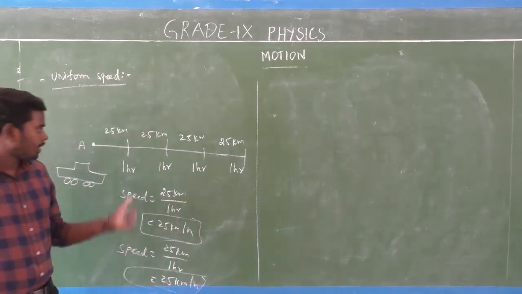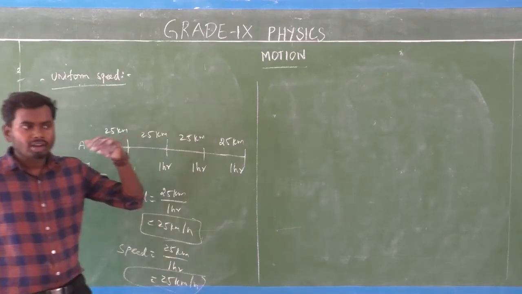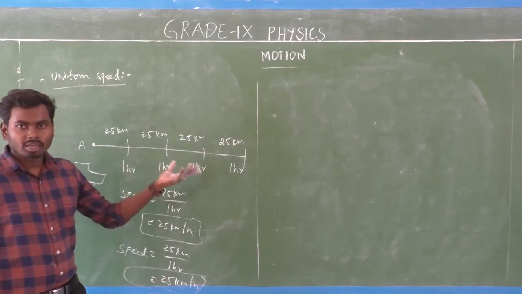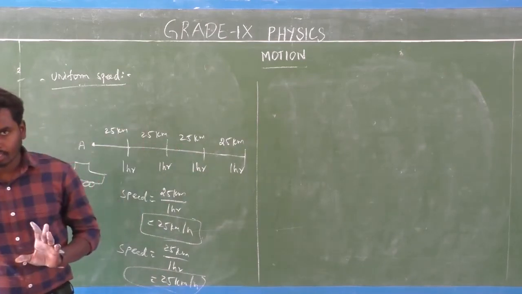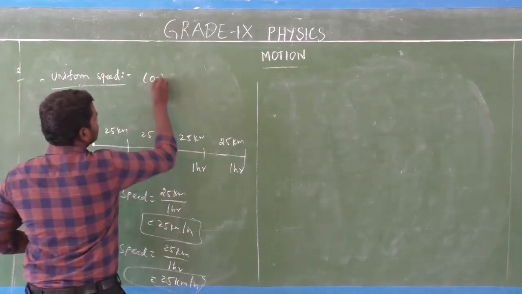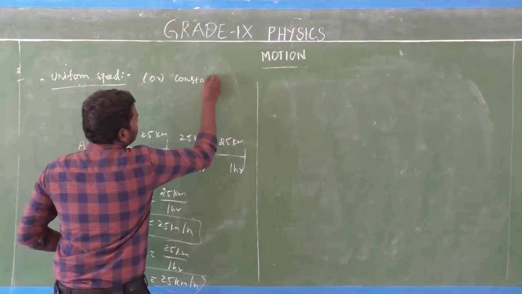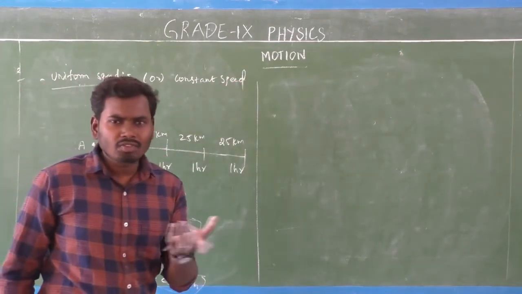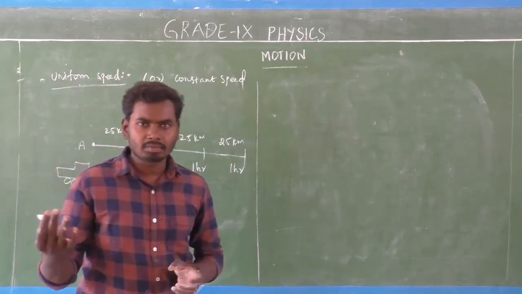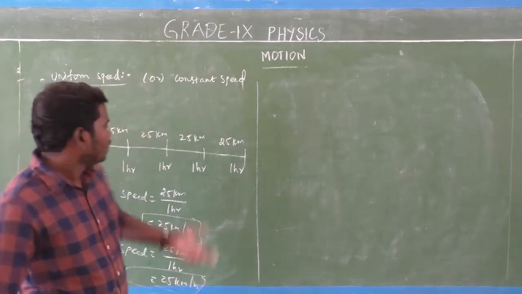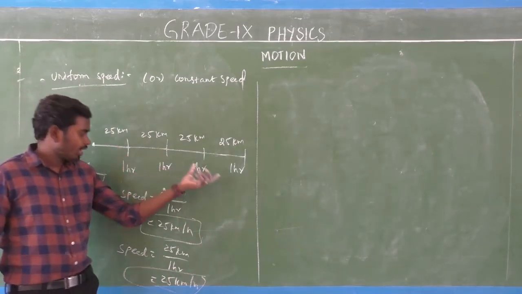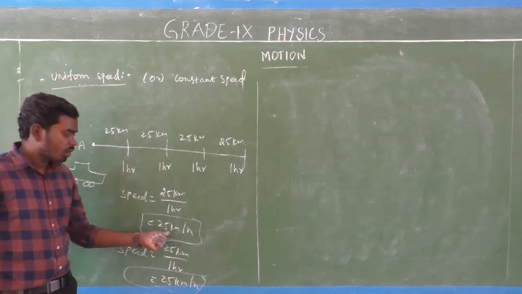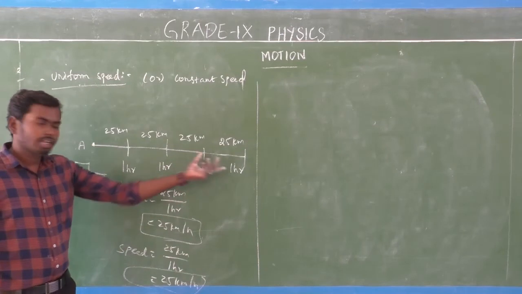Whenever an object covers equal distances in equal interval of time, we can say that the object is at uniform speed. Uniform speed is also known as constant speed. What is the word meaning constant? Constant means not changing. There is no change. So here, whatever the term you take, the speed will be the same, constant for every term, 25 km per hour.